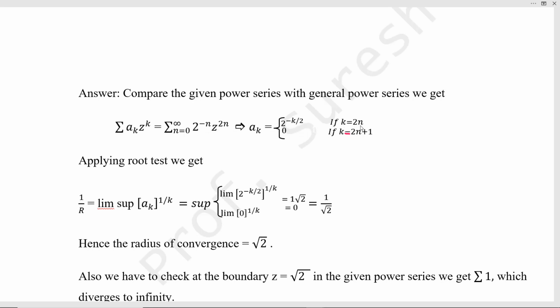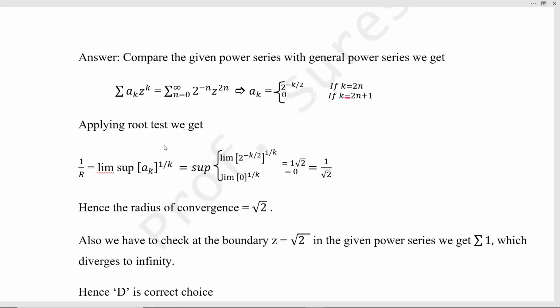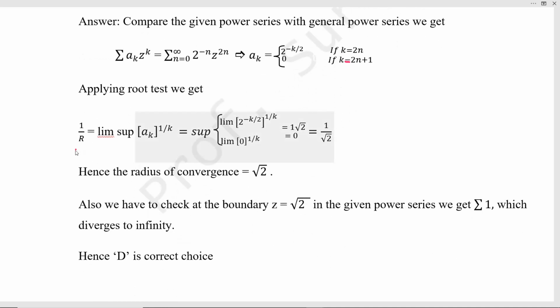How are we getting this? k equal to 2n means n equal to k by 2, so substituting here, minus n equal to minus k by 2. So that is the meaning. And for all the odd terms, the coefficients will be 0. So applying the root test. What is the root test? This is the formula, so keep it in mind.